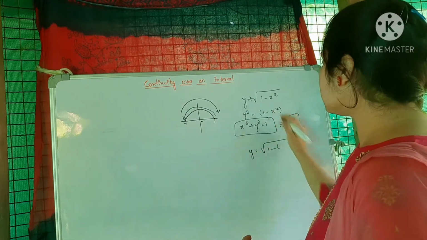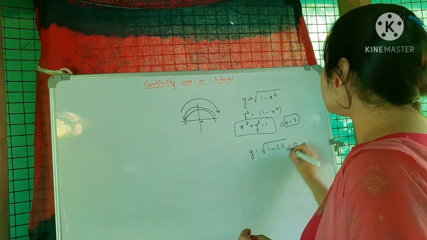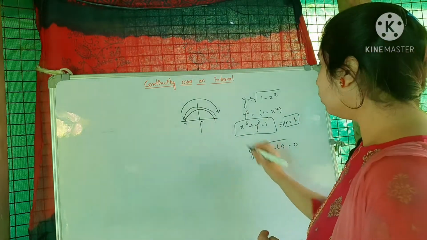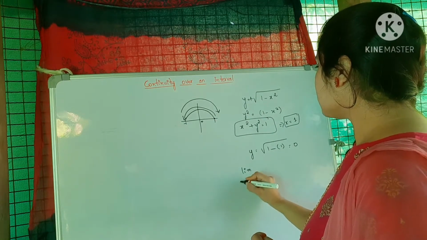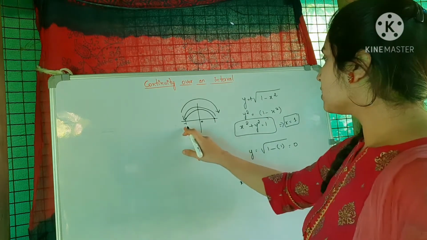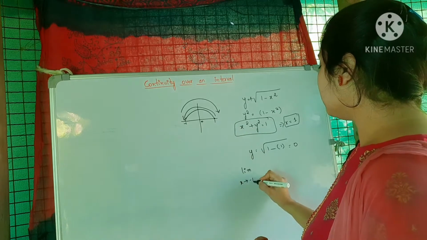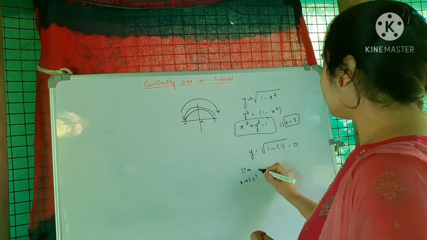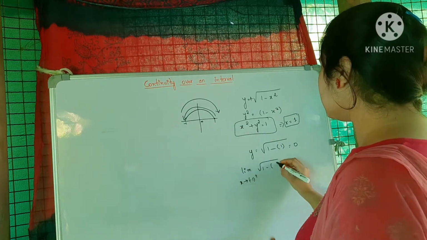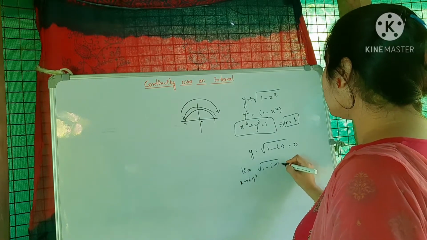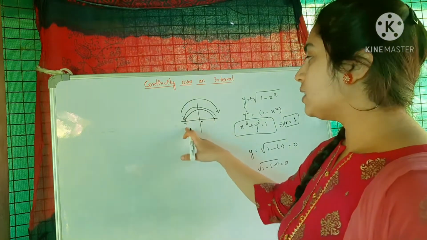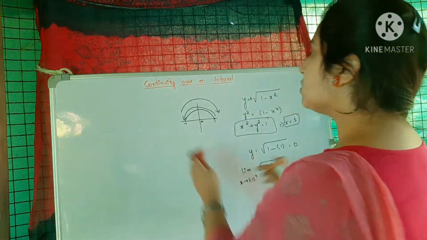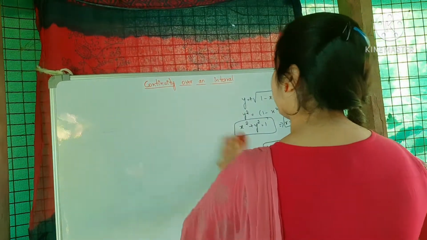If I consider x is equal to minus 1, that will be 0. And if I consider the limit as x extends to minus 1 from the right side, square root of 1 minus x square, same thing, it will be 0. It is continuous from the right at the point minus 1. So this is a continuous function.